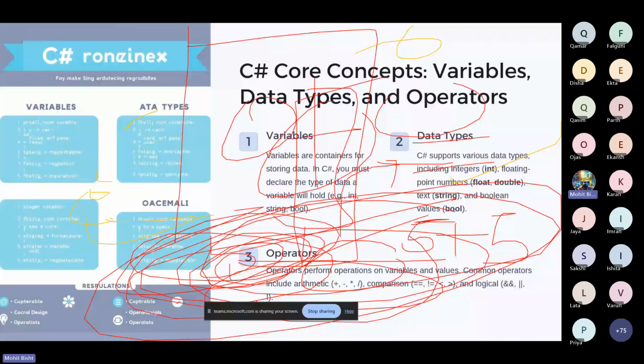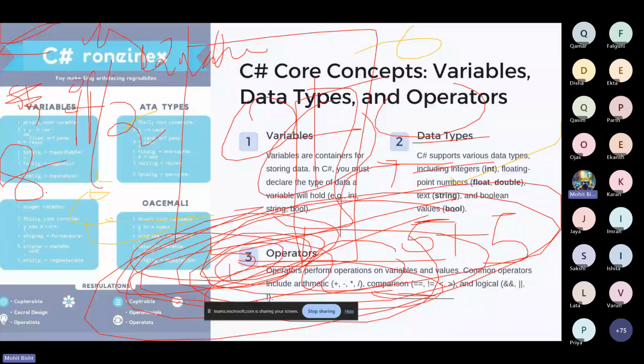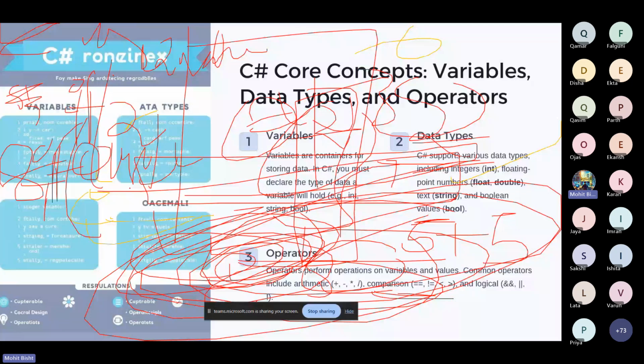Suppose a user writes a value, and I want to print that the user has written two. I take an if block, and I write user input value equals to 2. Whenever the user enters it, it will redirect to this block and print the statement of this block, right? So this is the work of comparison operators.